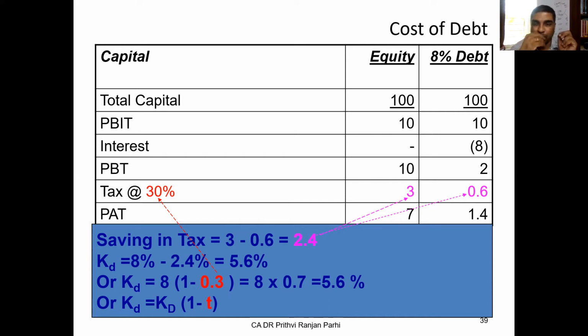Sir, here MAT will not come into the picture? No. We are not talking about MAT right now. MAT is not coming into the picture. Normal tax rate of 30% we are thinking. Simply, you see, you paid in interest 8 rupees. And you are saving tax, because instead of 3 rupees, you are paying 0.6. You are saving 2.4 rupees from tax. So 8 rupees you paid, but you saved 2.4. So 8 minus 2.4, so 5.6% is your post-tax cost of debt.